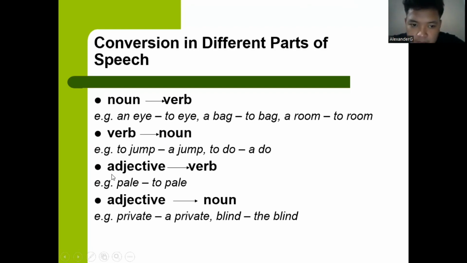Then third is adjective becomes verb: for example, pale becomes to pale. And the last is adjective becomes noun: for example, private becomes a private, blind becomes the blind.